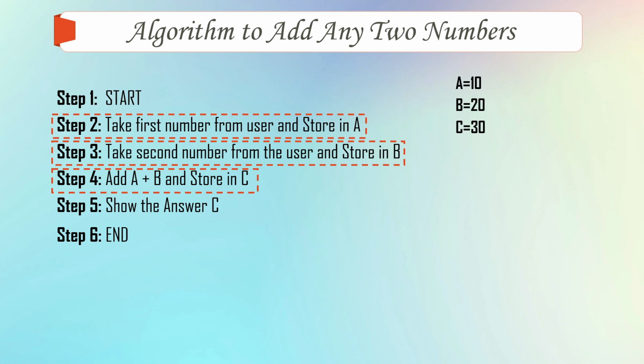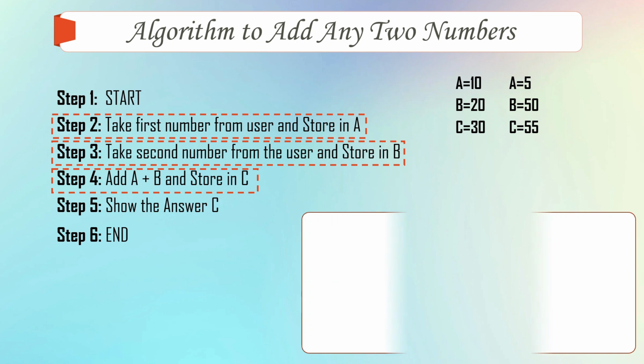Okay. First step is start. Second step, take the number from the user and store it in A. Suppose the user enters 5. Step 3, take the second number from the user and store it in B. So the user enters 50. Ultimately, on step 4, A and B will be added and stored in C, right? So A and B will be added. So the answer will be 55 and will be stored in variable C.